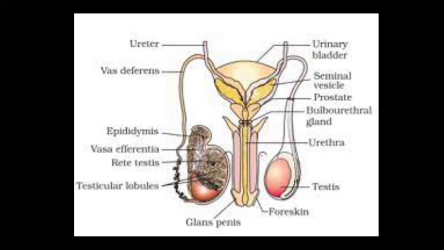So that is all about the accessory duct system, meaning how sperm is transferred from the seminiferous tubules to the penis. Now what is the function of the accessory glands, and what are the accessory glands in the human male? The secretions of all these glands constitute seminal plasma, which is rich in fructose, calcium and certain enzymes. The accessory glands include a prostate gland, 2 seminal vesicles and 2 bulbourethral glands.